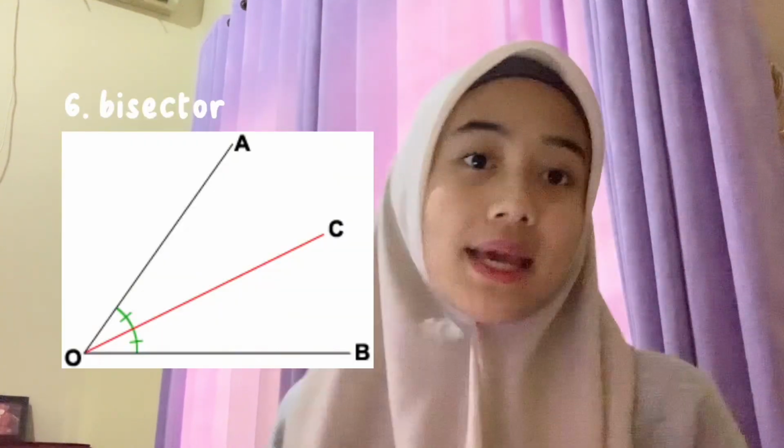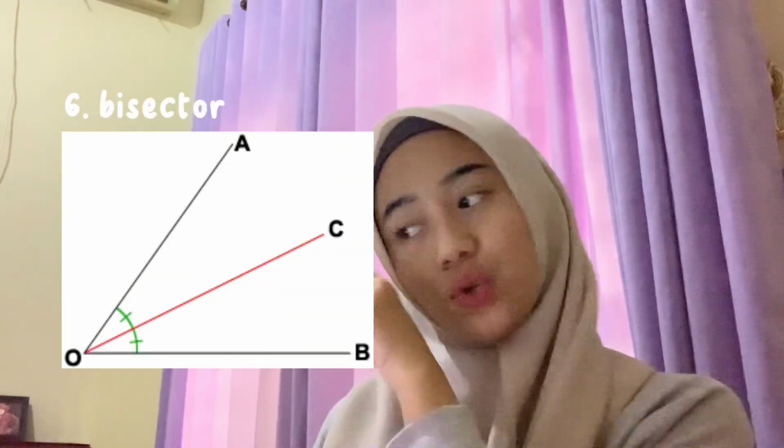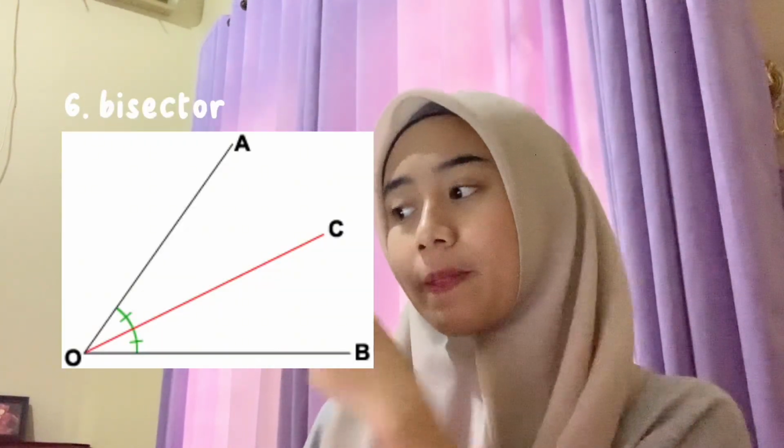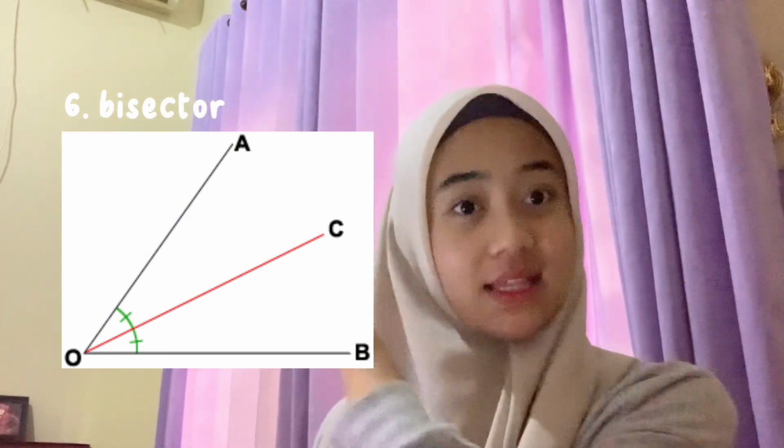Next, the sixth vocabulary is bisector, or in bahasa is garis bagi. A bisector is a line, ray, or segment that divides a given line, segment, or angle into 2 equal parts. So the example like in here, a triangle with bisector.